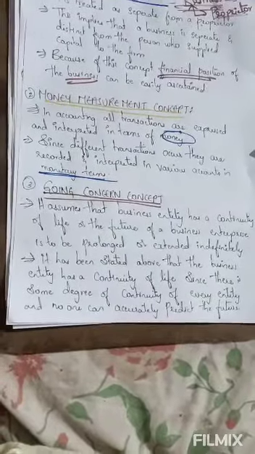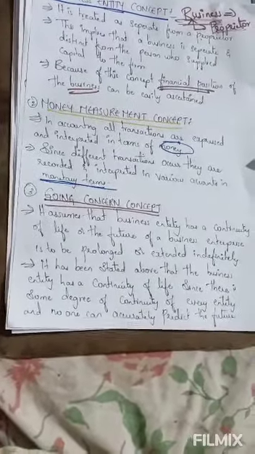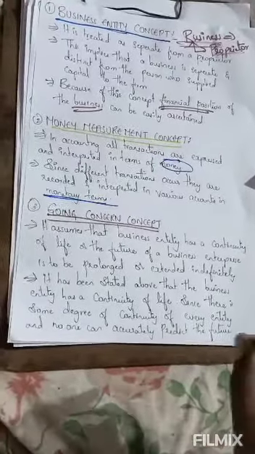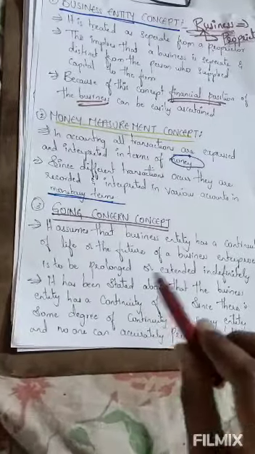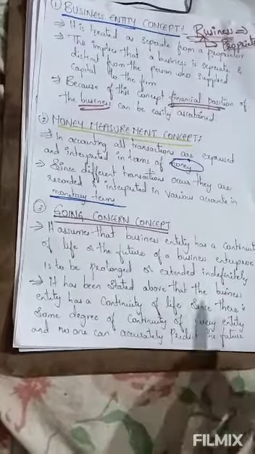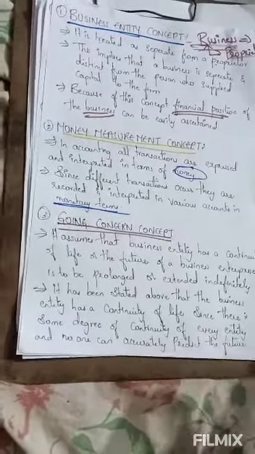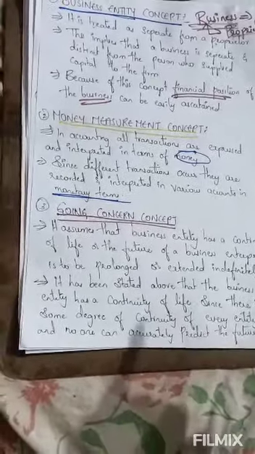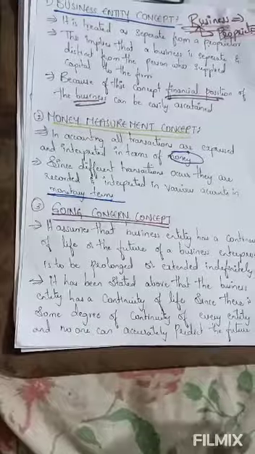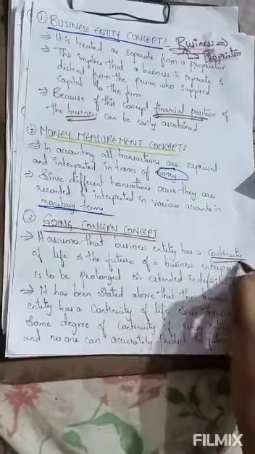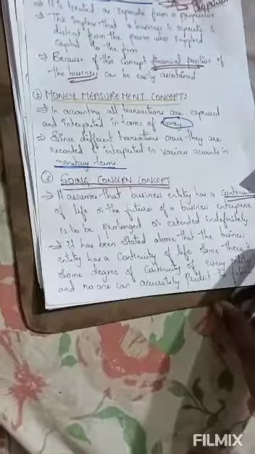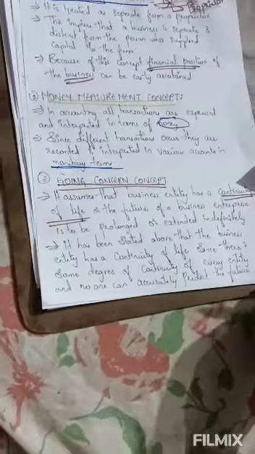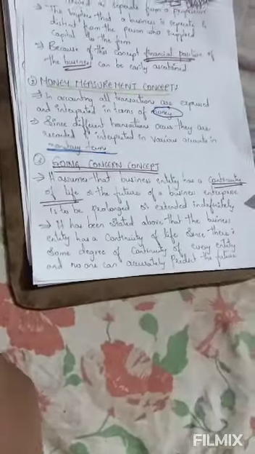In the going concern concept, the business continues to go on. Whatever might happen to a proprietor, a business will never come to an end until it dissolves or comes to an end by its own. Until that time, the business will continue. So, it is the going concern concept. It has continuity of life, or the future of the business enterprise.